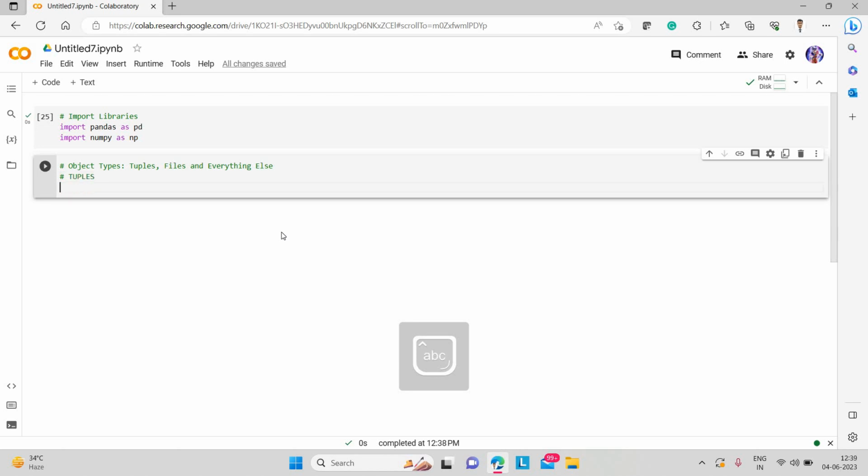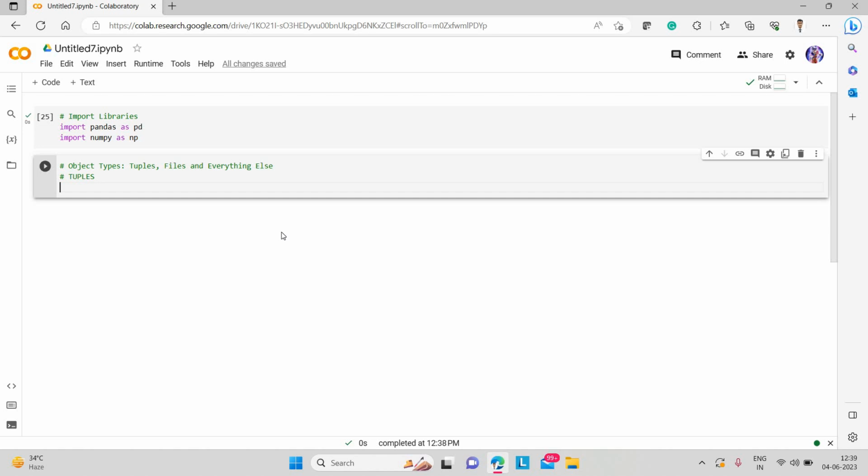Tuples are nothing but a simple group of objects. You can take it that way. The history of tuples is that the people who developed Python are basically mathematicians. A list in Python is nothing but an array. If you have a 2D array and you go to one row of that array, that is nothing but a tuple.